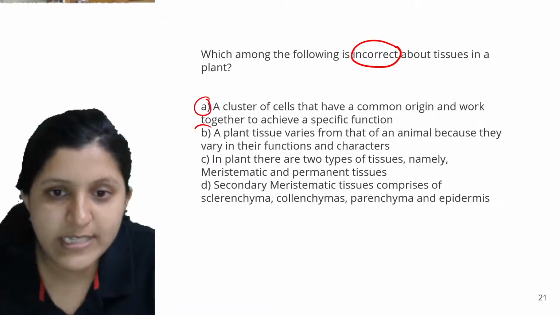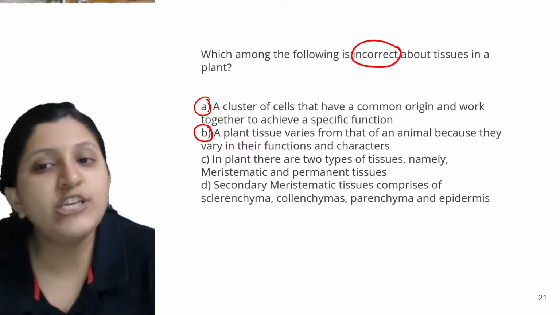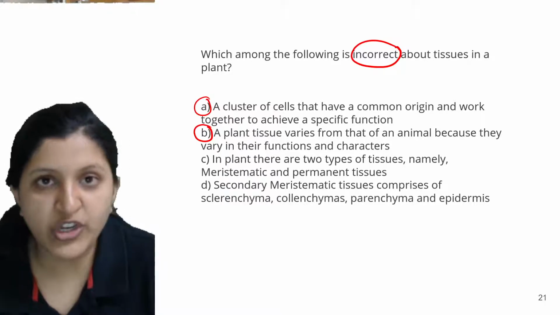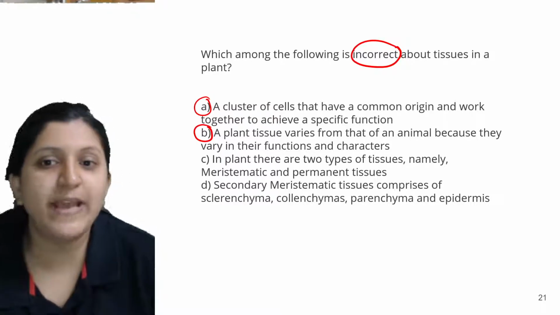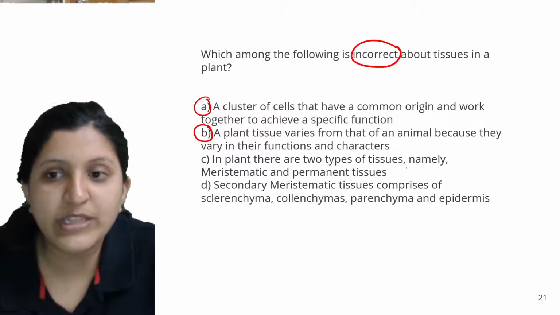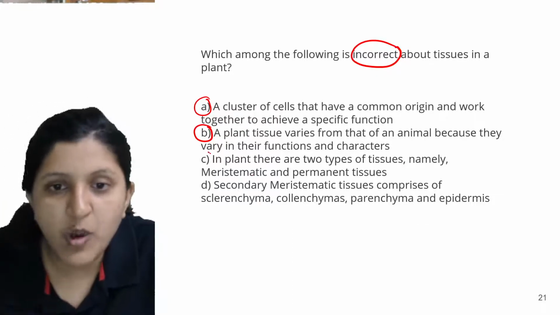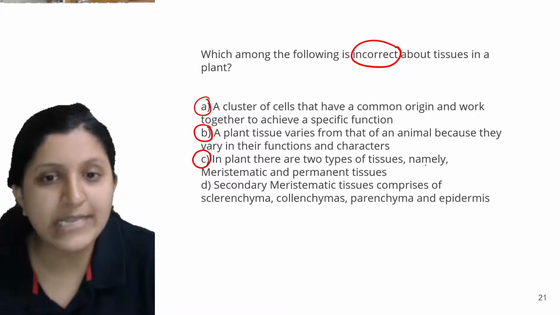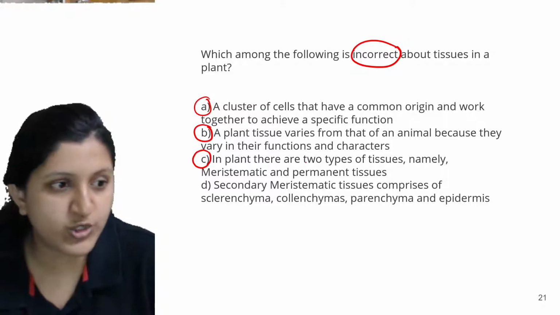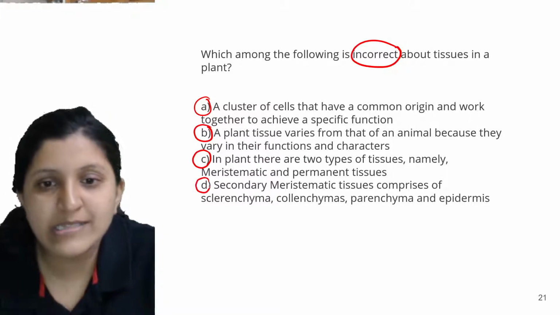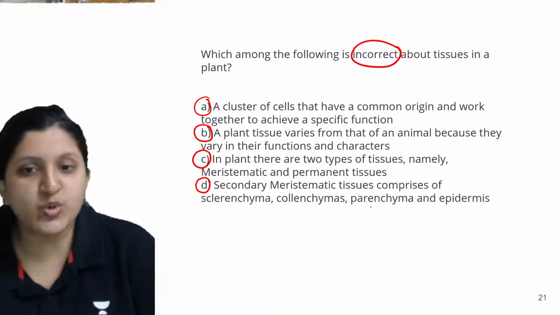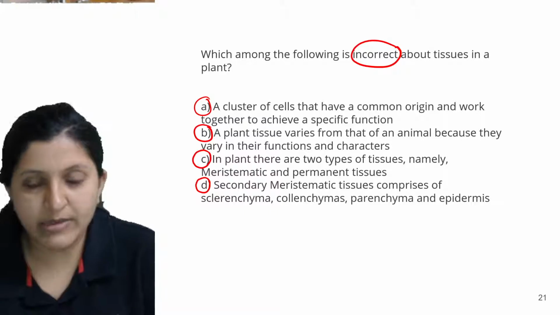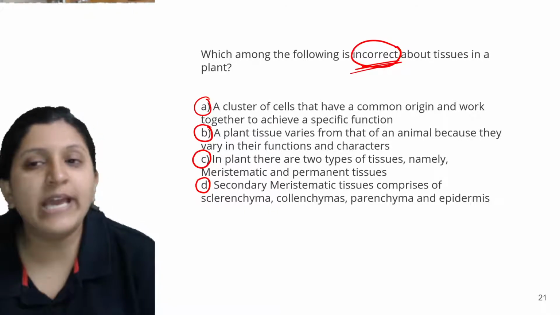Okay, so next is B. So B is what? A plant tissue varies from that of an animal because they vary in their function and character. Okay, so this is with respect to the variation that you can find between an animal and a plant cell. So the third option is, in plants there are two types of tissue, namely the meristematic and permanent tissue. Okay, then the fourth one says that the secondary meristematic tissue comprises of sclerenchyma, collenchyma, parenchyma and epidermis. So you need to go with the incorrect one.